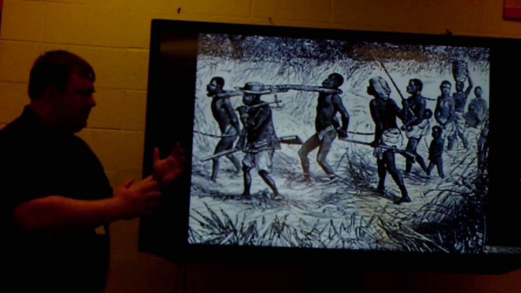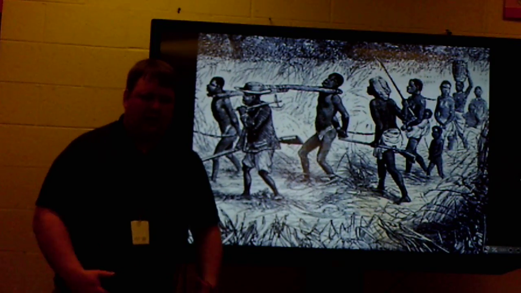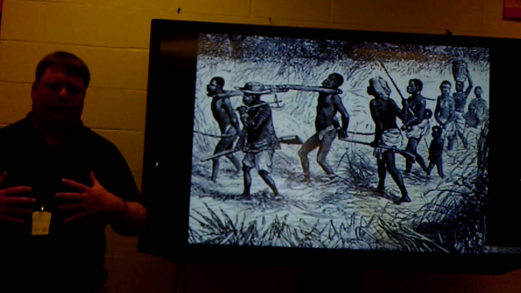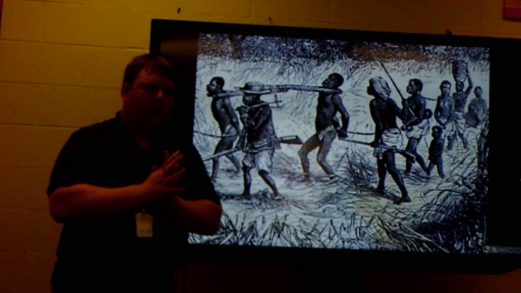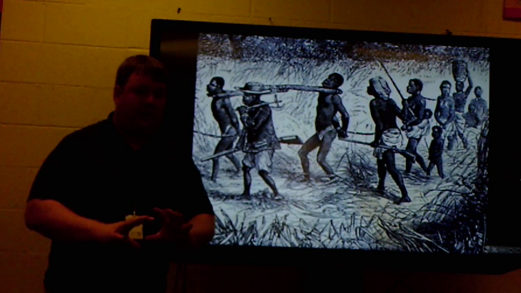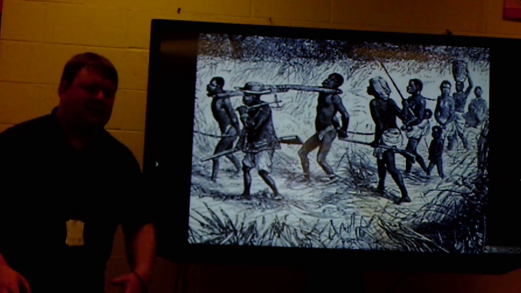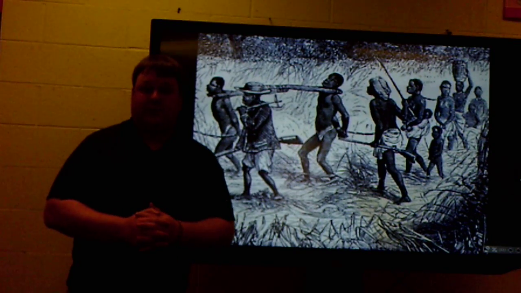Now, unfortunately, this is a difficult picture to look at, but you can see this is taking place in Africa. Some African peoples actually enslaved each other and would trade each other, or trade the peoples they had taken over down at the slave coast, what's called the slave coast. And some Europeans did go in and capture some Africans as well.